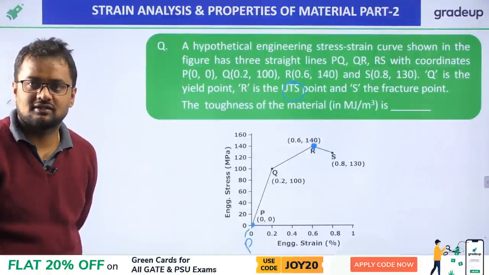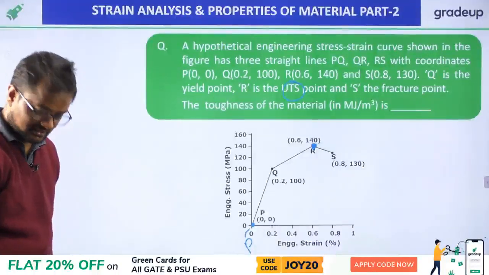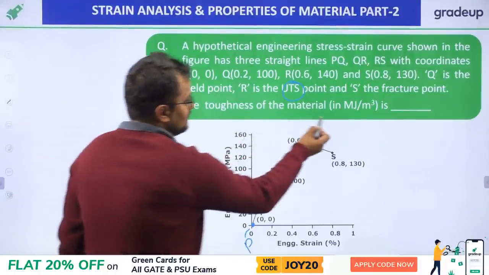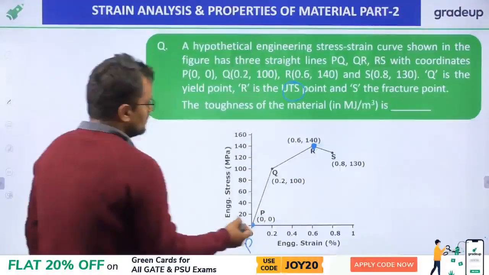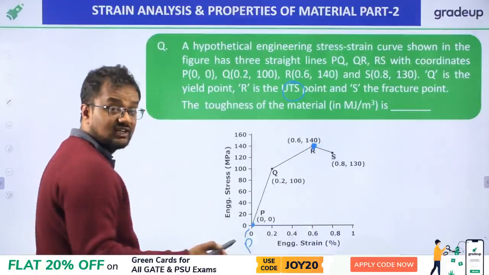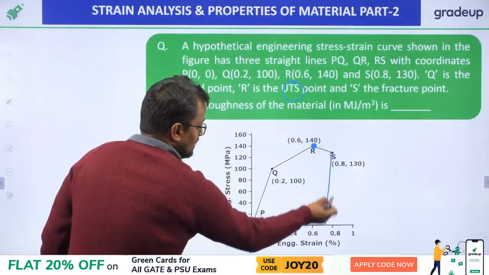Kshitij is saying 0.85. Kshitij, it is correct. Very good, Kshitij. Okay, so toughness is found per meter cube, that is per unit volume, so actually we have to find modulus of toughness. And what is modulus of toughness? Modulus of toughness is the area up to fracture.